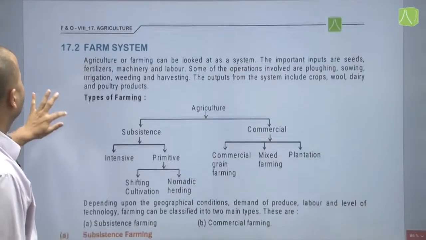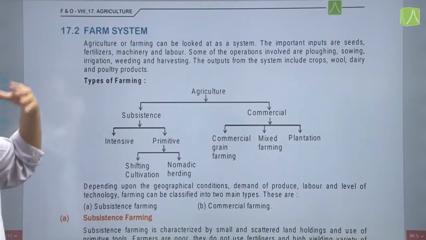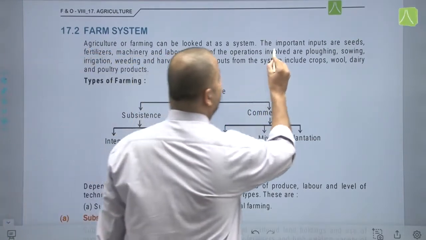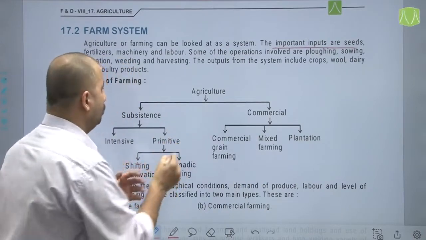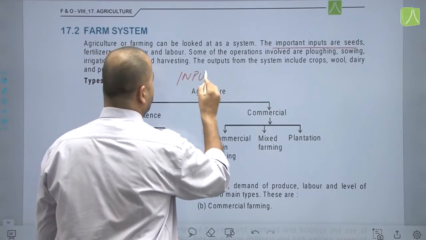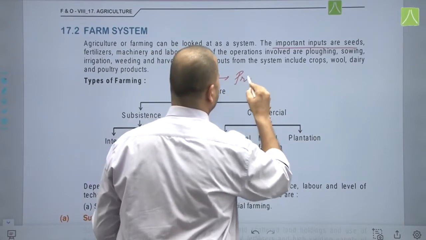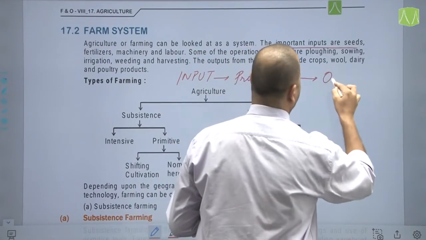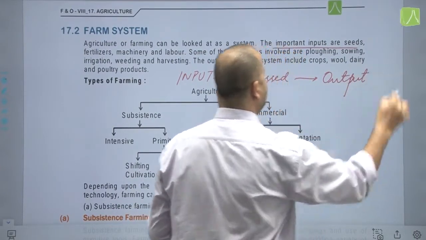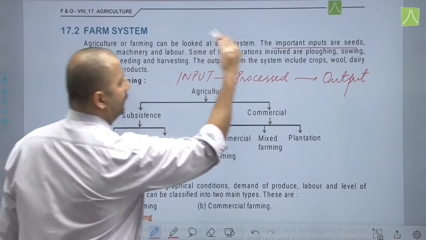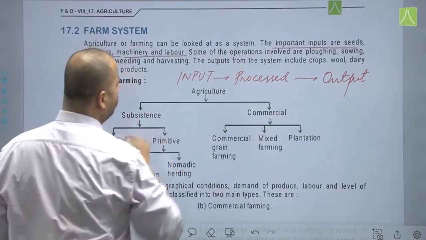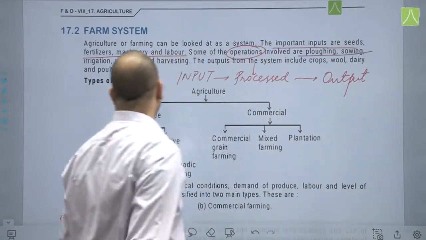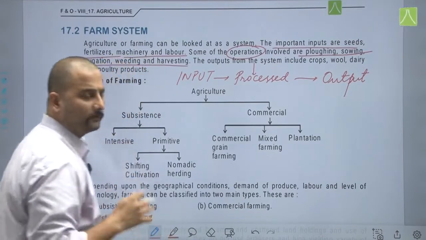Moving further, farm system. Now what is a farm system? Agriculture or farming can be looked at as a system. It works as a system, that is, there are certain inputs, then these inputs go through a process, and then you have an output. So that is how the system works. Important inputs are seeds, fertilizers, machinery and labor. Then the operations involved, that is the process, are plowing, sowing, irrigation, weeding and harvesting of that particular crop.